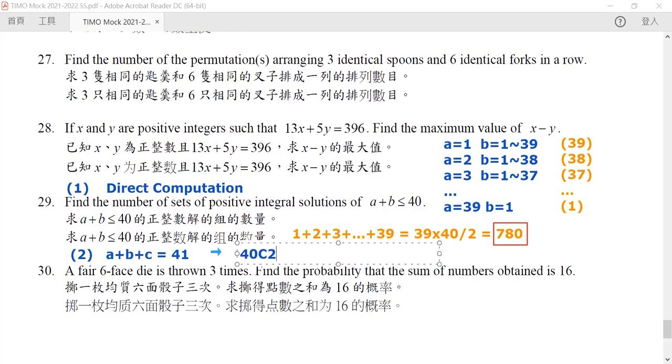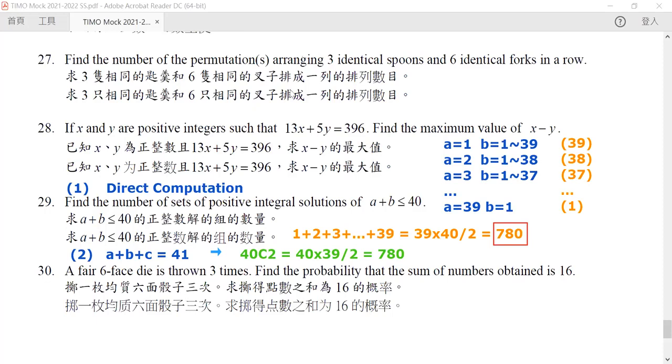By the H distribution, it is equal to 40C2, and hence it will be 40 times 39 divided by 2, and we get exactly the same answer. But the second one is a little bit sophisticated, so sometimes you cannot get the thinking straight. It is much easier for you to just compute it directly. The number is not that great.